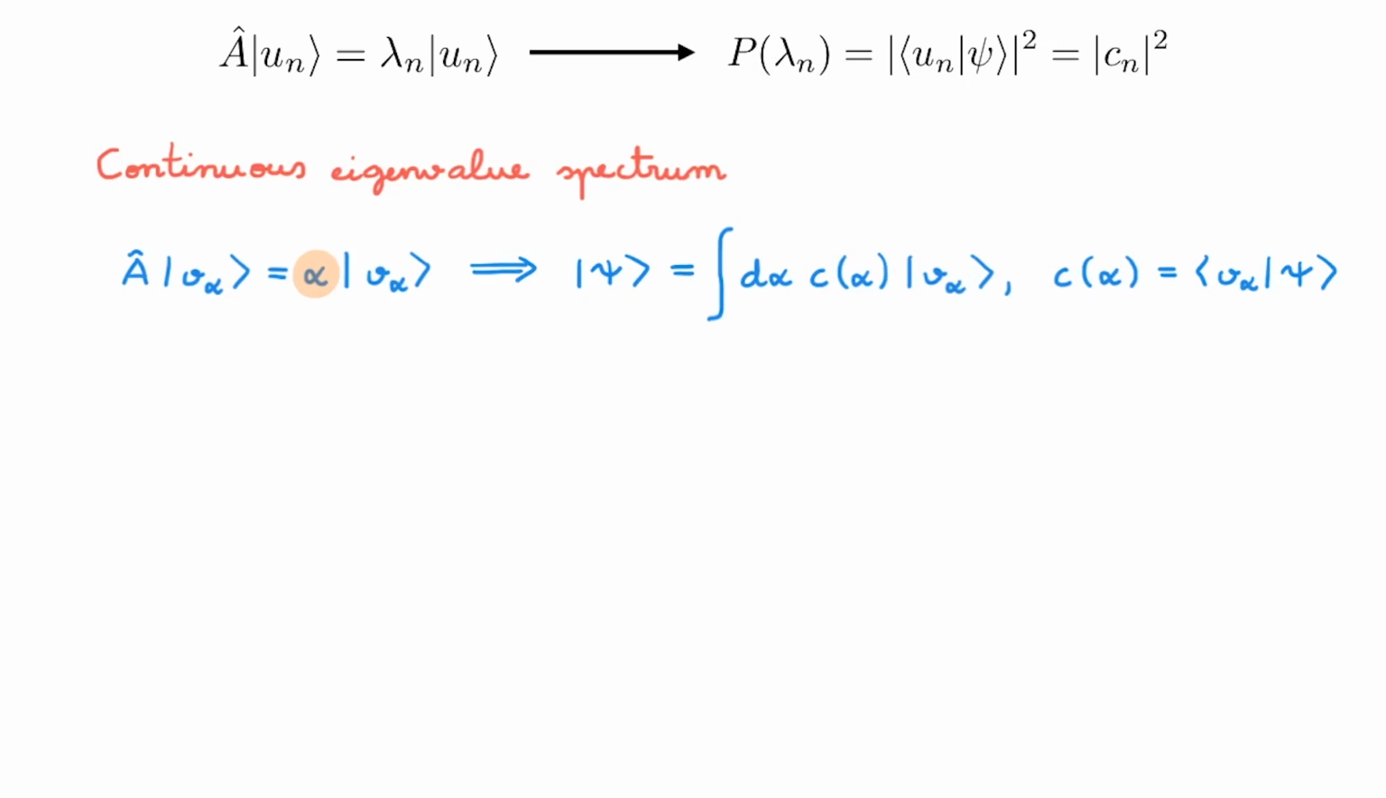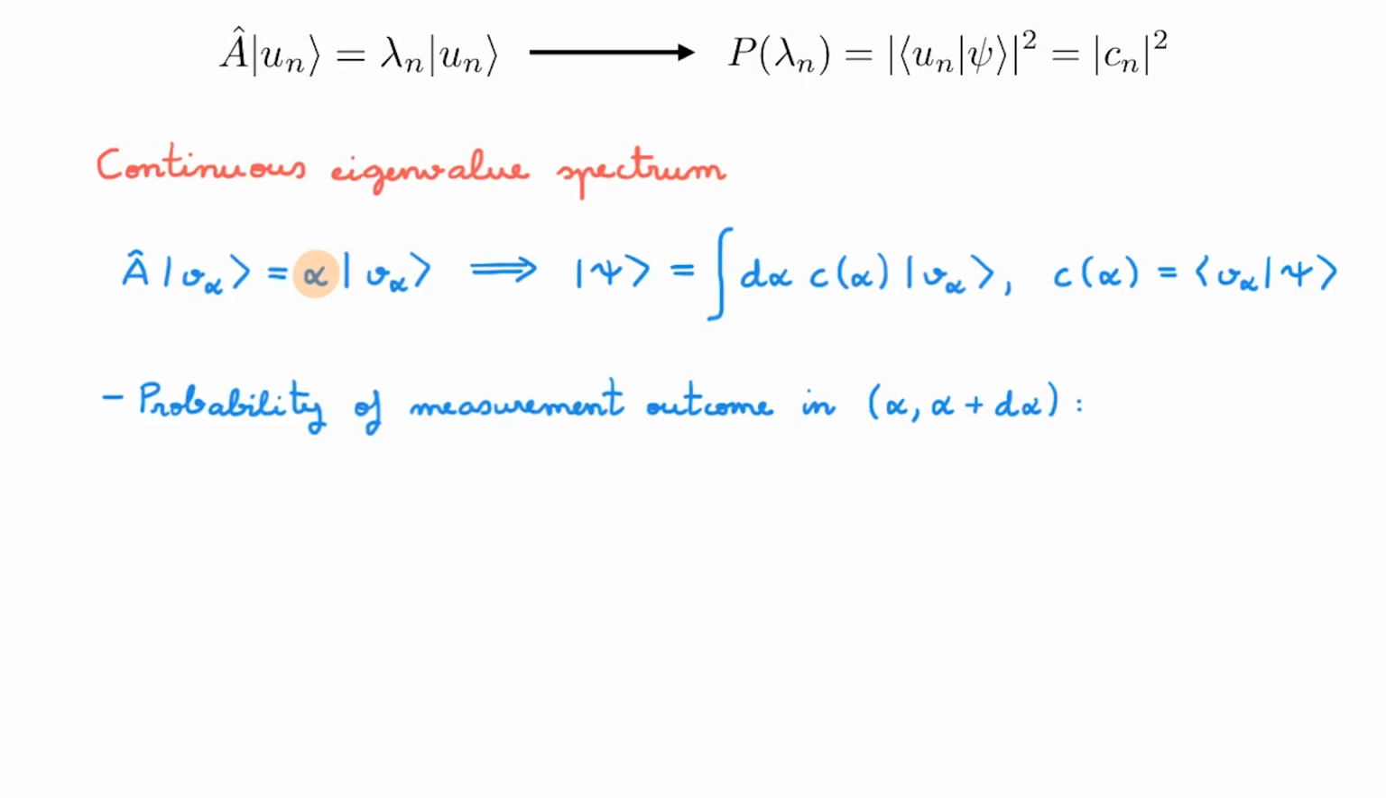From basic probability theory, when we have a continuous variable, we need to work with probability densities rather than absolute probabilities. We therefore look at the probability of getting a measurement outcome in the range between alpha and alpha plus d alpha. We call this probability dp alpha, and it is equal to the absolute value squared of v alpha psi multiplied by d alpha. This in turn can be written as usual in terms of the expansion coefficients like this.